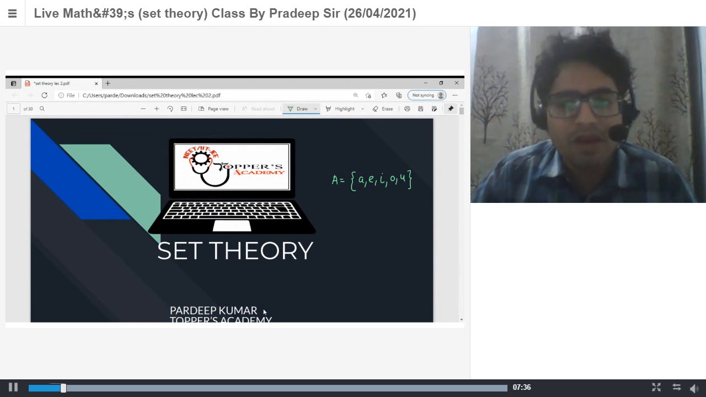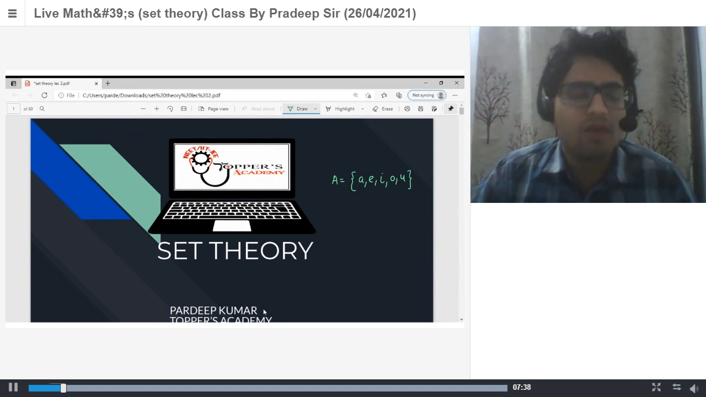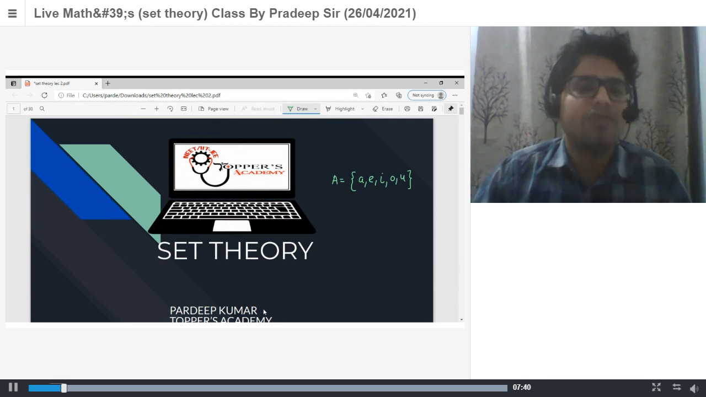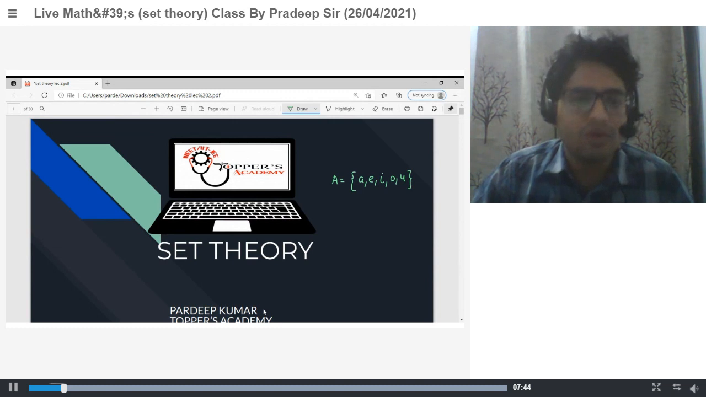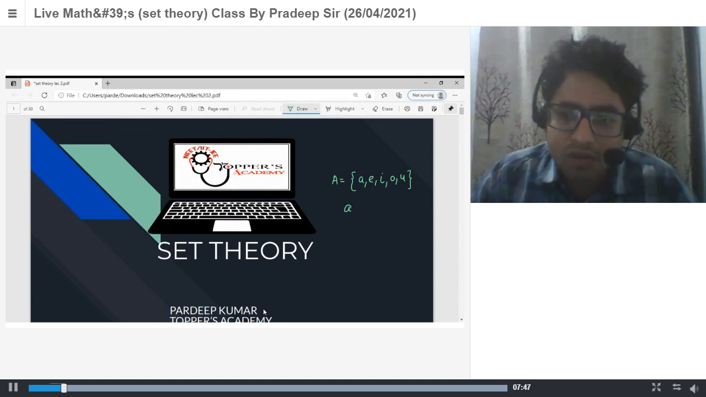Now small a belongs to A, or we can say small a is a member of capital A, or small a is an element of A. So a belongs to A. This is your symbol.